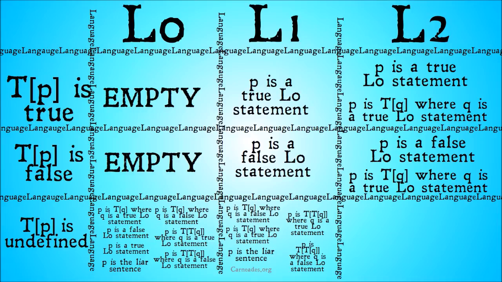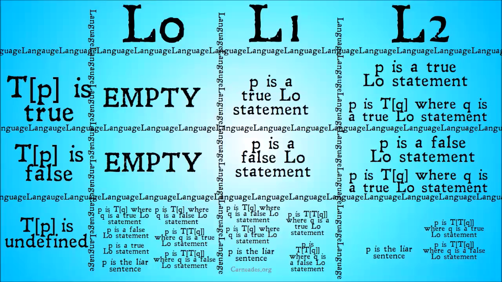So similarly, with the false statements, they're going to fall in the same pattern. So all of the statements that we could say, it's true that P is false in language 1, we can say the same thing in language 2, but we can also say of statements that said it's true that Q in language 2, we would say that it's true that Q is false if Q is a false statement. So that's slightly incorrect. There's a typo in the presentation. That should state P is TQ, where Q is a false L0 statement. All right, and everything else is going to be undefined.